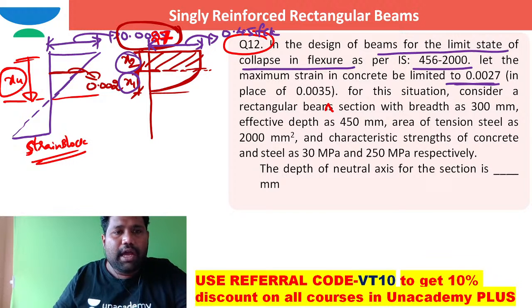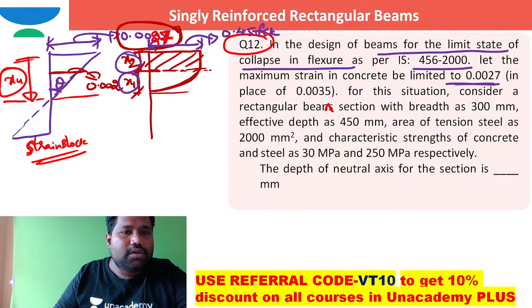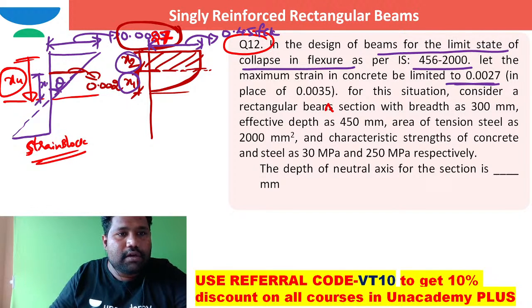That is the question. I hope you are able to see this is theta, this is xu, right? What is this value, brother? This value is here x, and this value is x1.